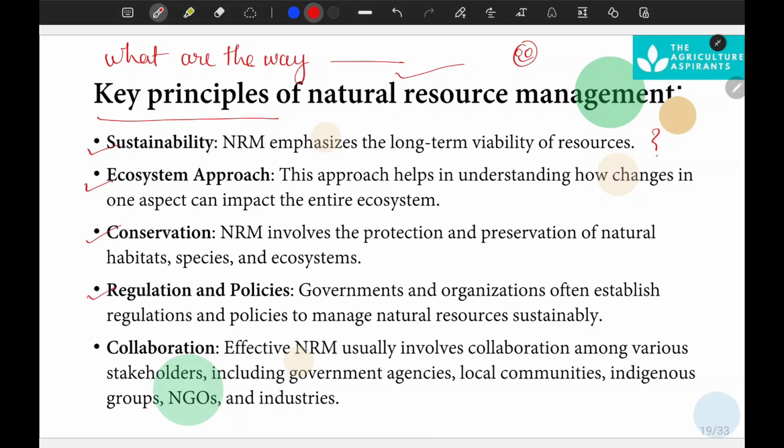Then the next factor is rules and regulations. Governments and organizations often establish regulations and policies to manage natural resources sustainably. What does it mean? Policies and regulations are a very essential part of natural resource management. Just take the example of the Wildlife Protection Act.